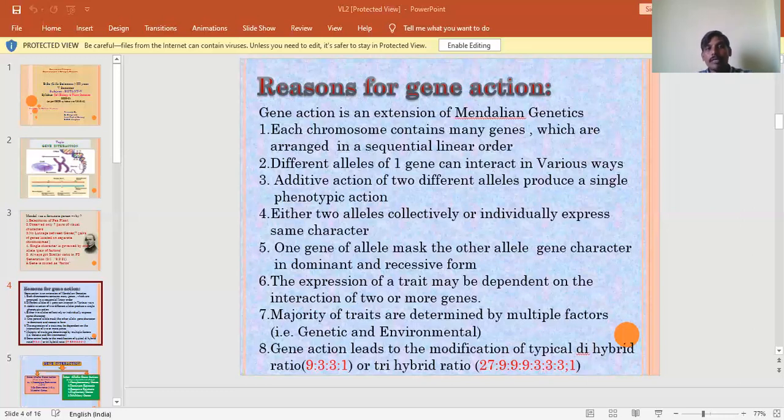When dominant allele A masks the expression of B, A can express itself in the presence of B or small b allele. B can express only when A is absent.